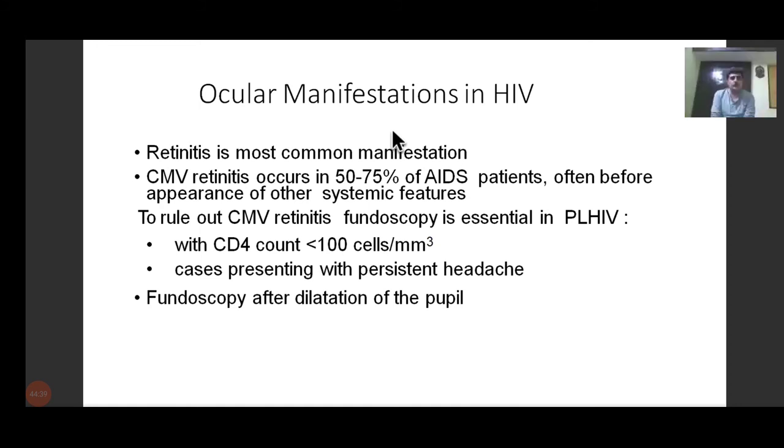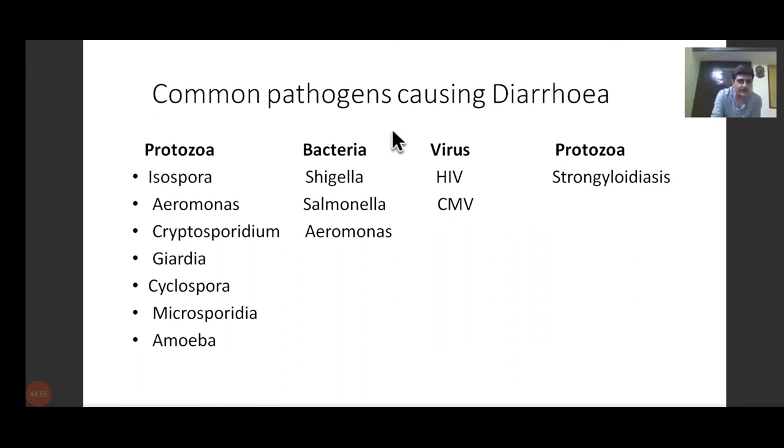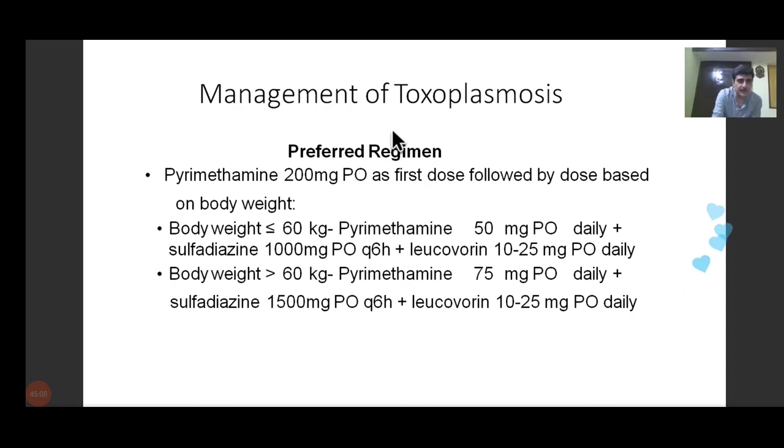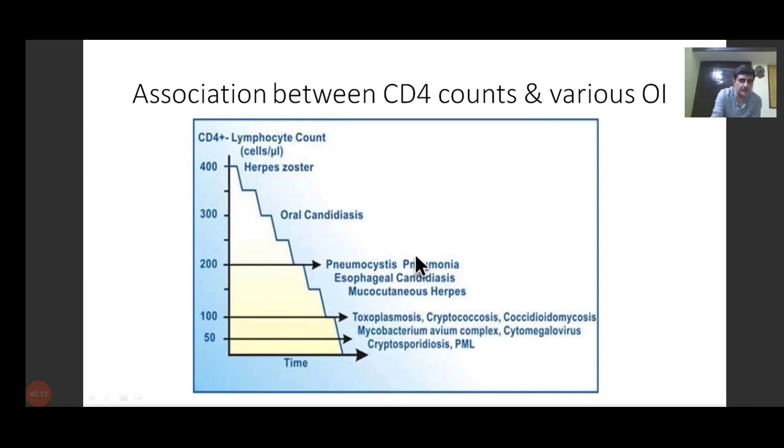It shows you as gradually the CD4 cell count keeps on falling. This is the CD4 cell count which is falling down, and these are the various kinds of OIs which we see in these patients. So as you go lower and lower, the more complicated, difficult to treat, difficult to manage, and difficult to diagnose opportunistic infections come. These are relatively simple to manage. Herpes zoster, oral candidiasis, even pneumocystis can be managed quite easily. But as the CD4 cell count falls, you have more and more people coming with these.